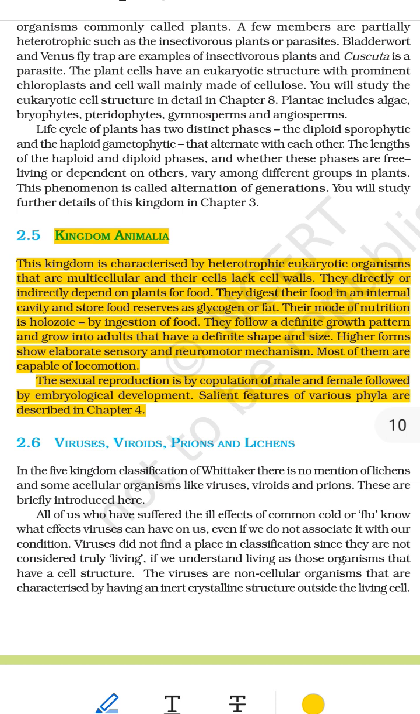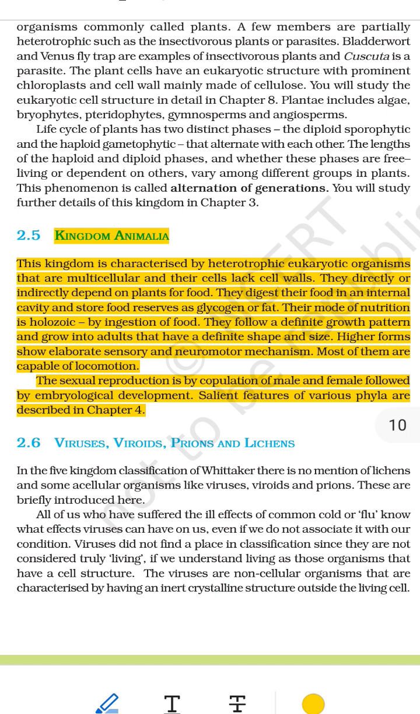2. They directly or indirectly depend on plants for food. Meaning, directly, some animals eat plants. Example, a cow eats grass, a rabbit eats carrots. Indirectly, some animals eat other animals who have eaten plants. Example, a lion eats a deer. The deer ate grass earlier. So the lion indirectly depends on plants. So, all animals need plants at the start of the food chain.